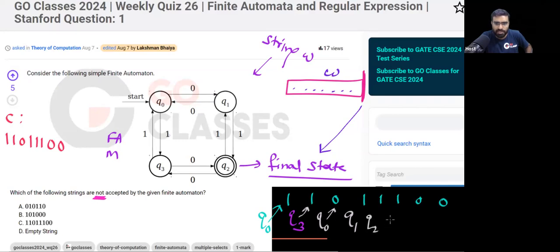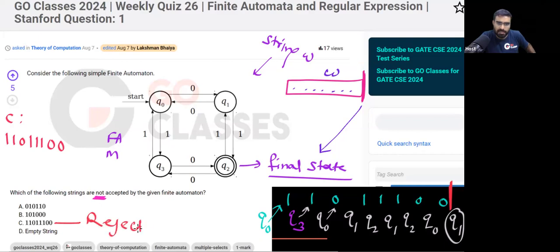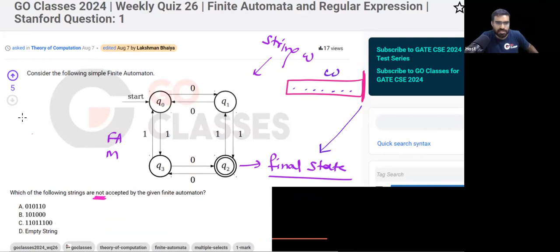In Q2, if you read symbol 1, you will go to Q1. In Q1, if you read symbol 1, you will go to Q2. In Q2, if you read symbol 0, you will go to Q0. In Q0, if you read symbol 0, you will go to Q1. At the end of the string, I am in the non-final state. So this string is also rejected. What about the last string?